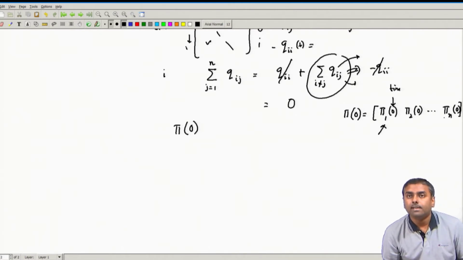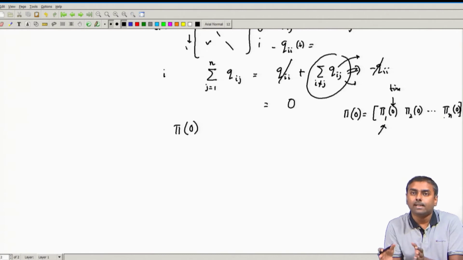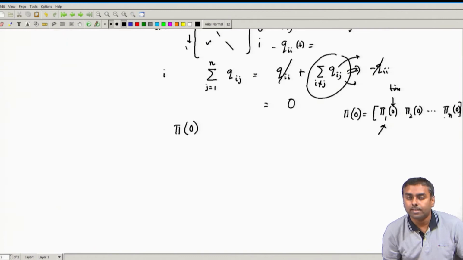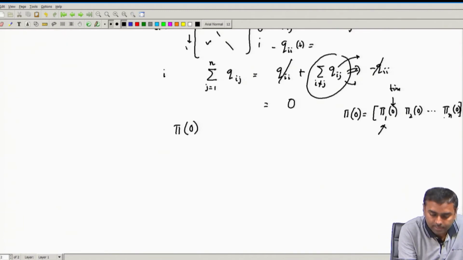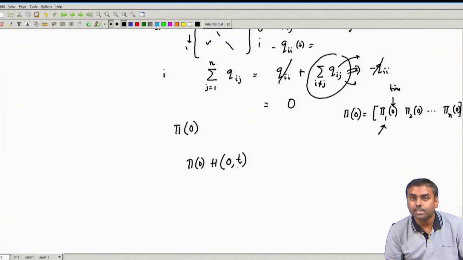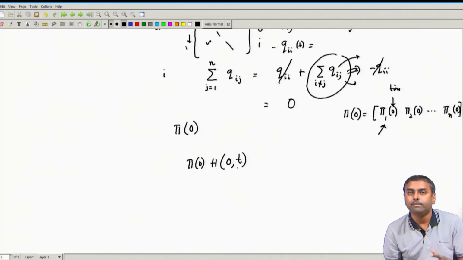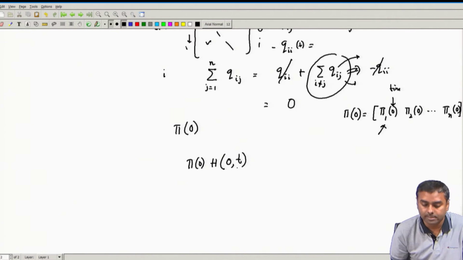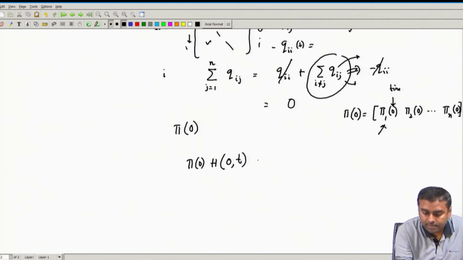We have seen a simple relationship between the state and the transition. If we multiply the state vector with the transition matrix, we go to the next state, which is pretty straightforward. So, if I know pi 0 and I know the corresponding transition H 0 t, with s put as 0, though it can be generalized to s also, this takes me to pi t.